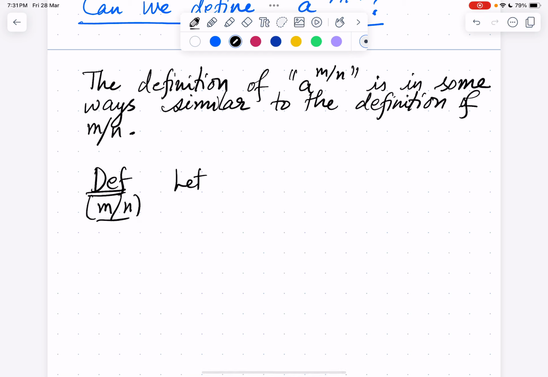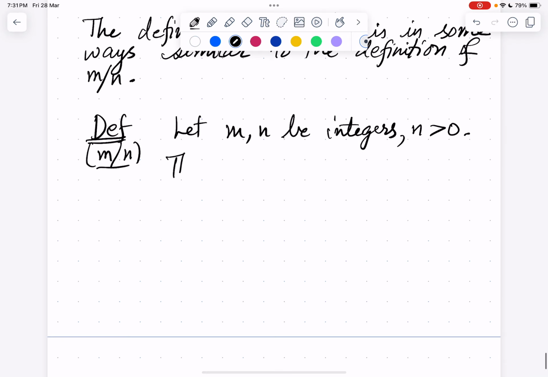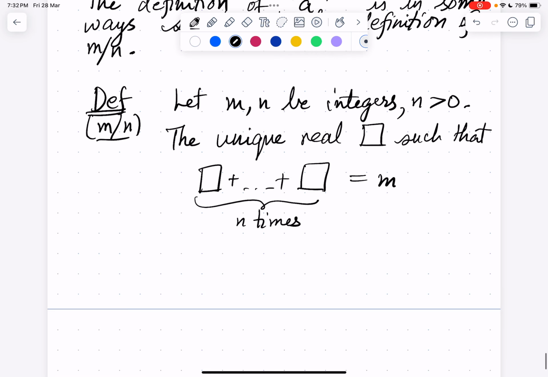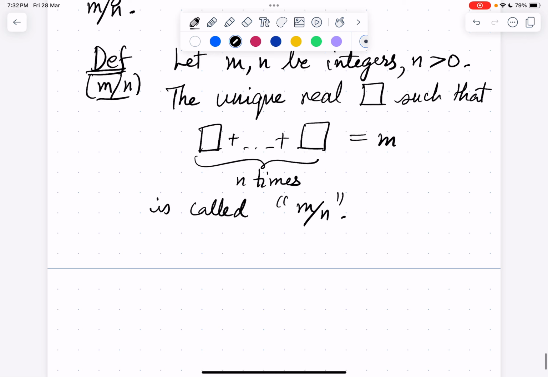Let m and n be integers and n greater than 0. Then the unique real box such that, if you add box to itself n times, that is n times box, is equal to m, is called m by n. So this is the definition of m by n.